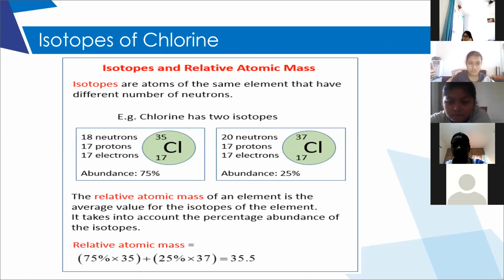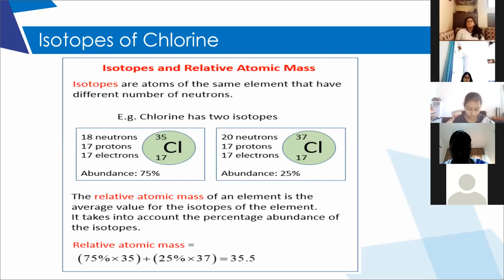But in general, when we consider the mass of carbon, we will consider C12 only. We will take the relative atomic mass of carbon as 12 grams because the abundance of carbon 12 is more when compared to carbon 14.